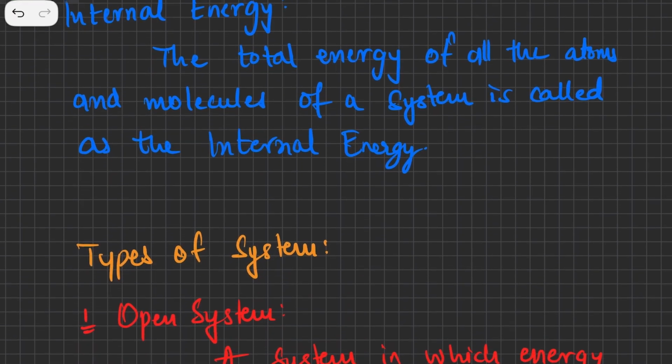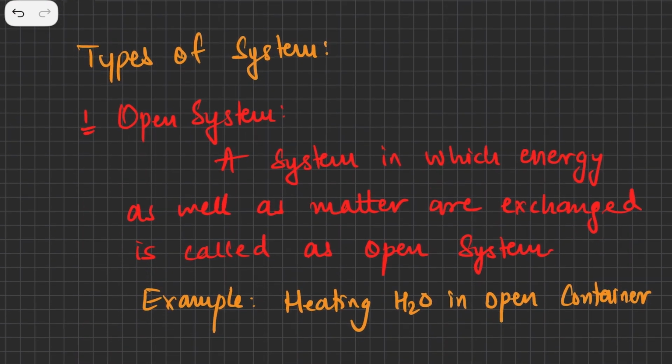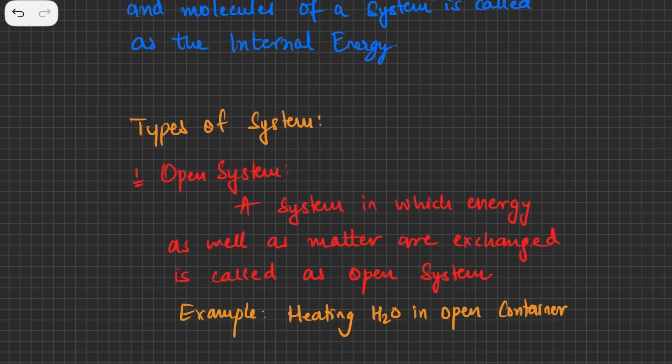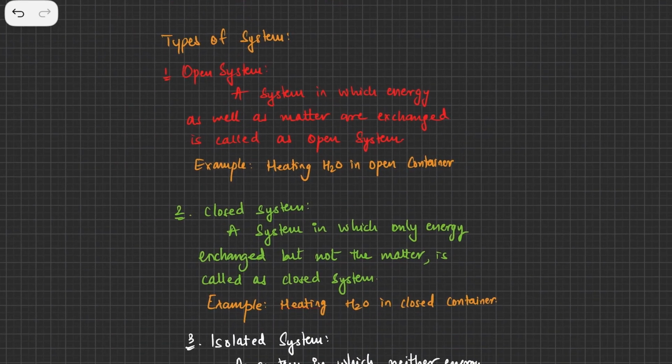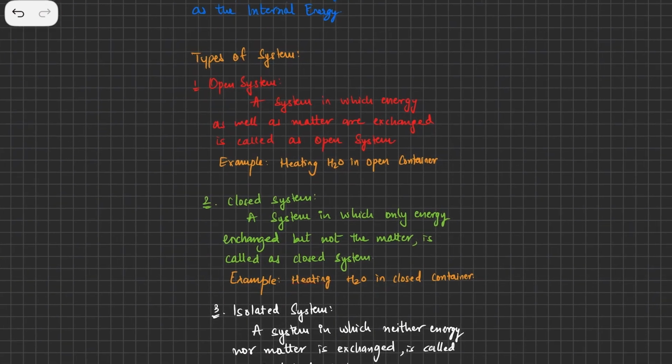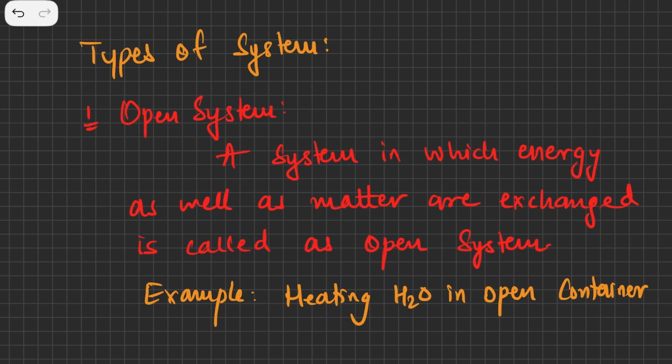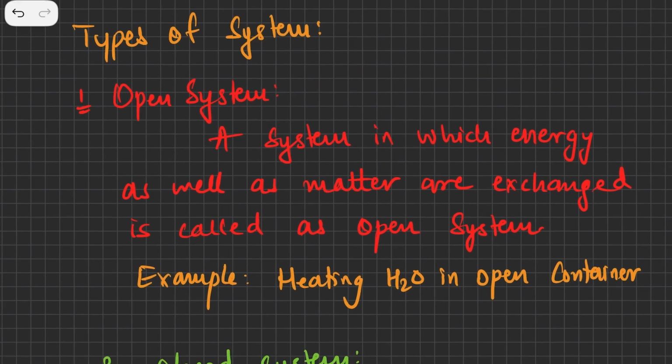Next comes the system. We have understood what a system is. Now we are coming to the types of systems. So we have three types of systems. Let's go one by one. The first system is called the open system.